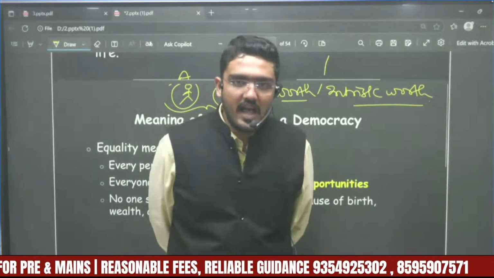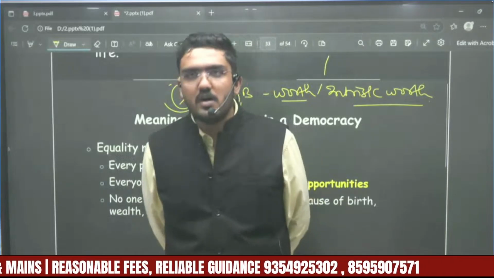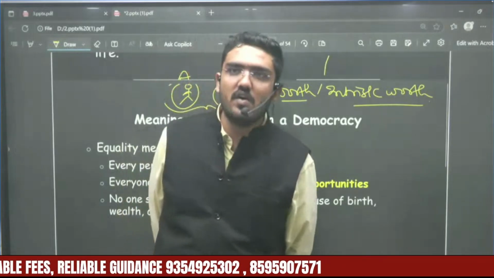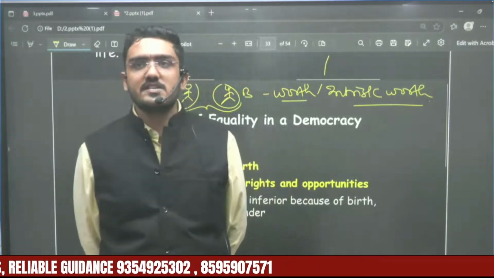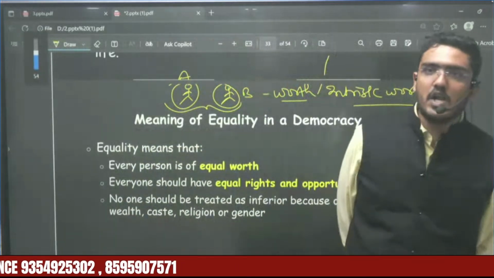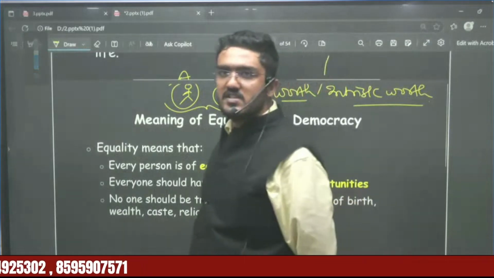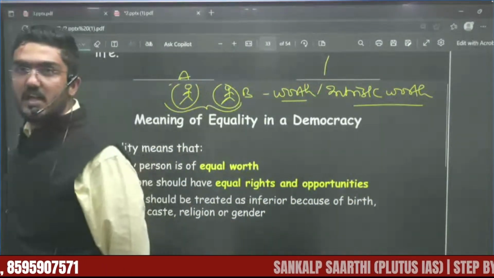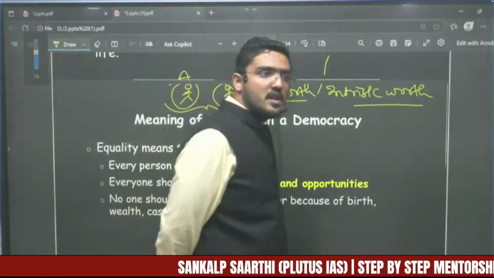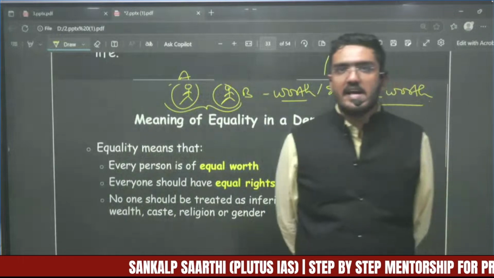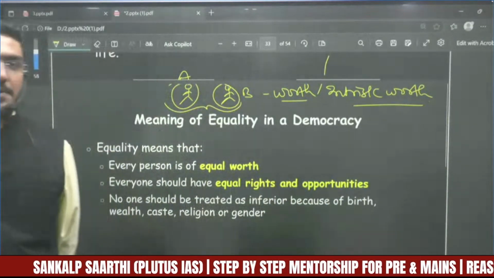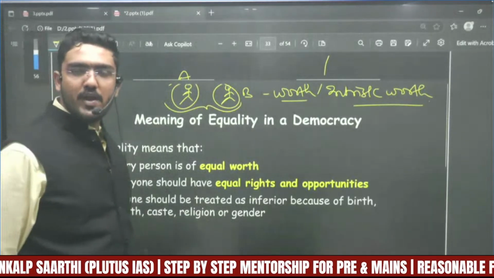They all have equal worth. So that is the definition of equality in democracy. Democracy says that everyone should have equal rights and opportunities. No one shall be treated differently. No one shall be treated as inferior or superior. No one shall be treated as high or low. No one shall be treated as upper or lower. Are you getting my point?